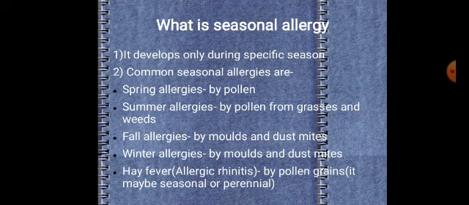What is seasonal allergy? It develops only during a specific season. It comes and goes with the season. Some common seasonal allergies are spring allergies, which are caused by pollen grains. Summer allergies are usually triggered by pollens from grasses and weeds. Fall allergies are caused by ragweed, molds and dust mites. Winter allergies are caused by molds and dust mites.